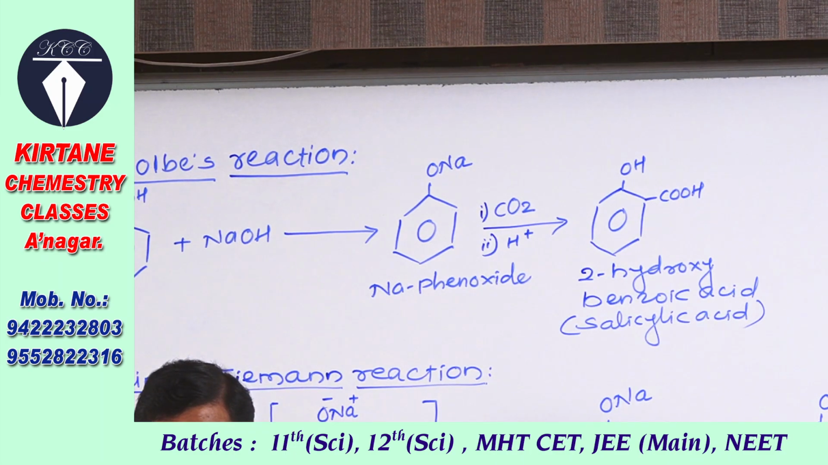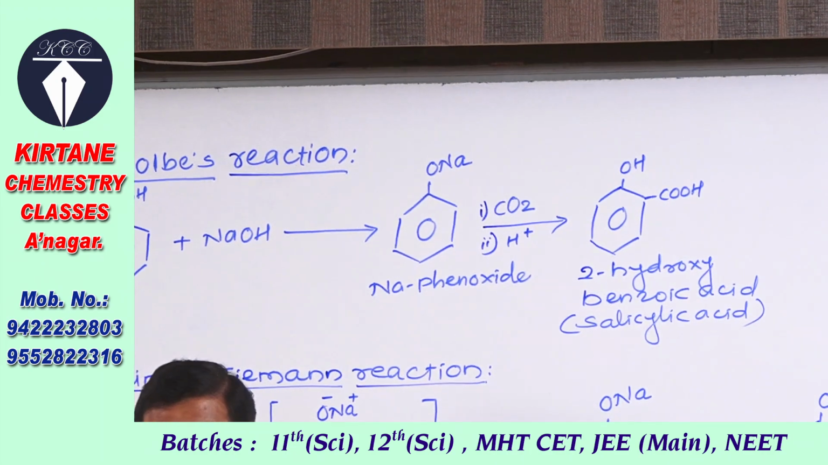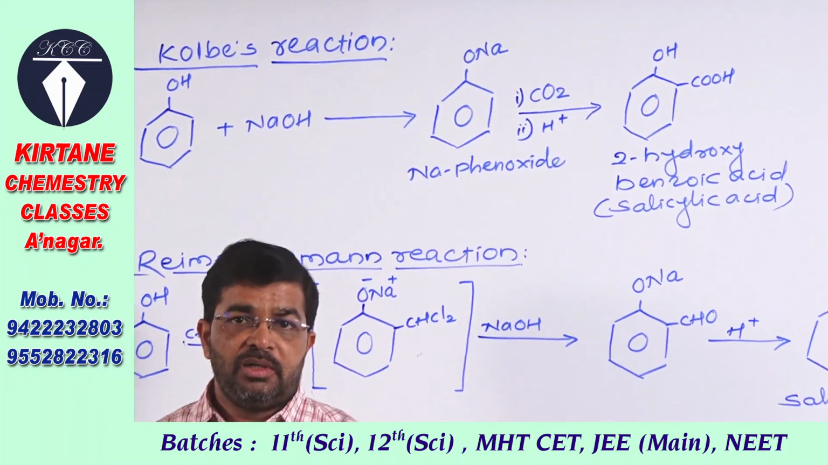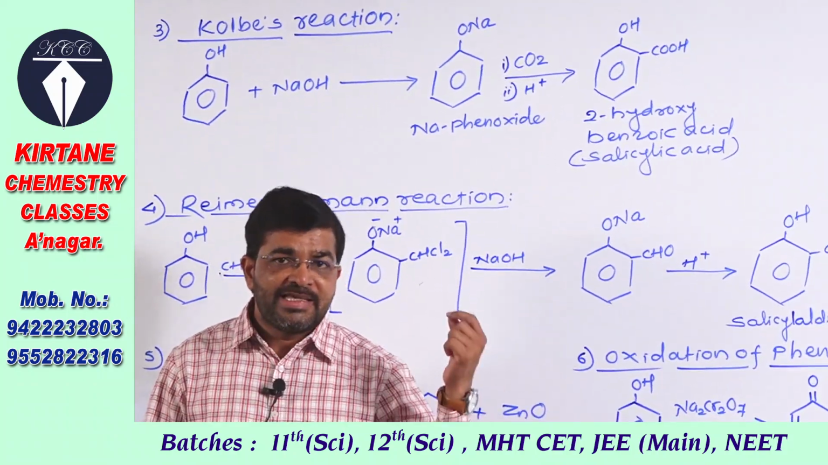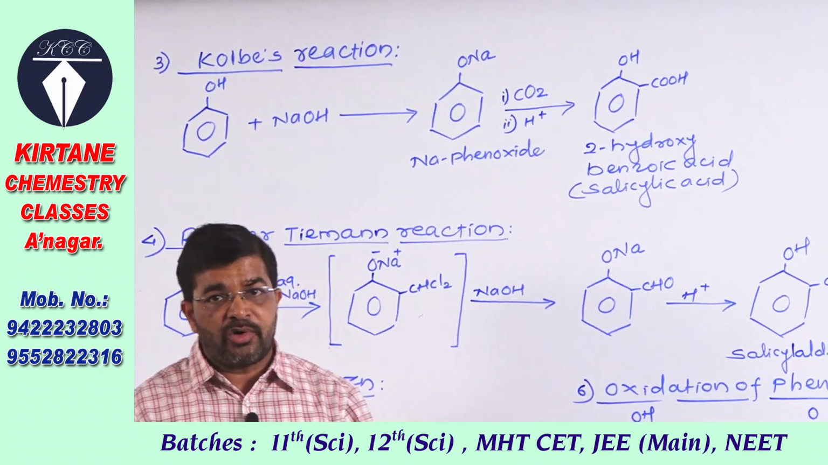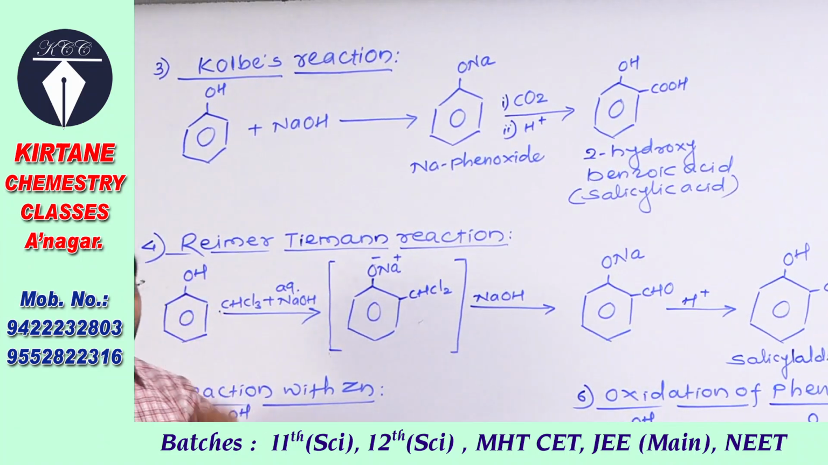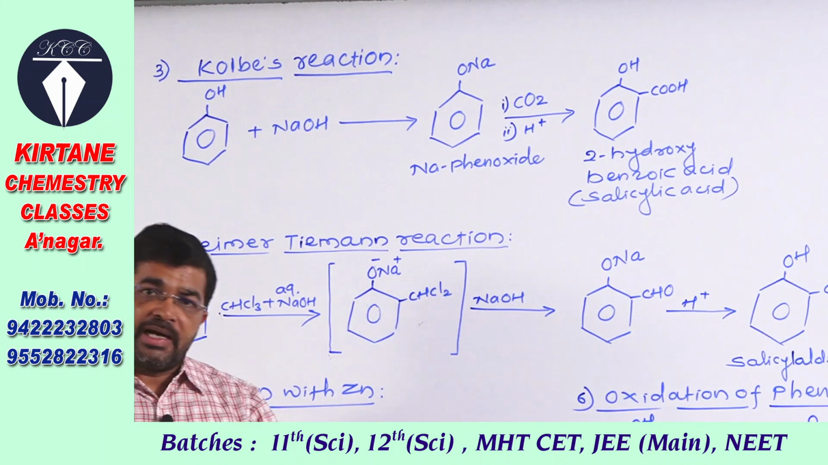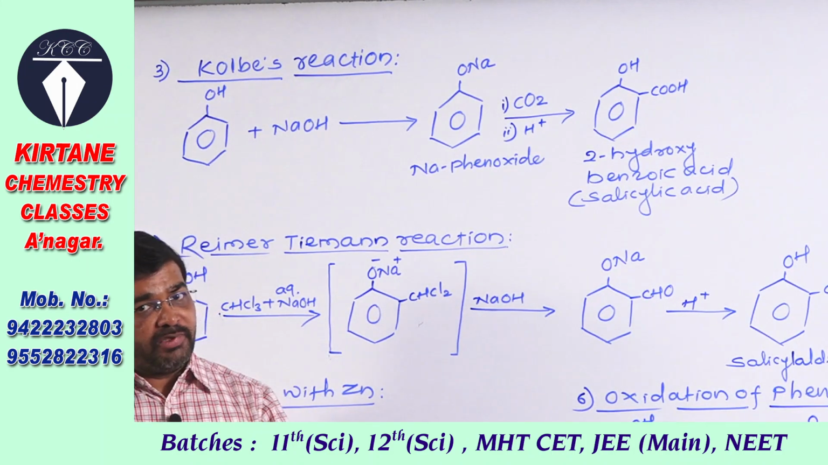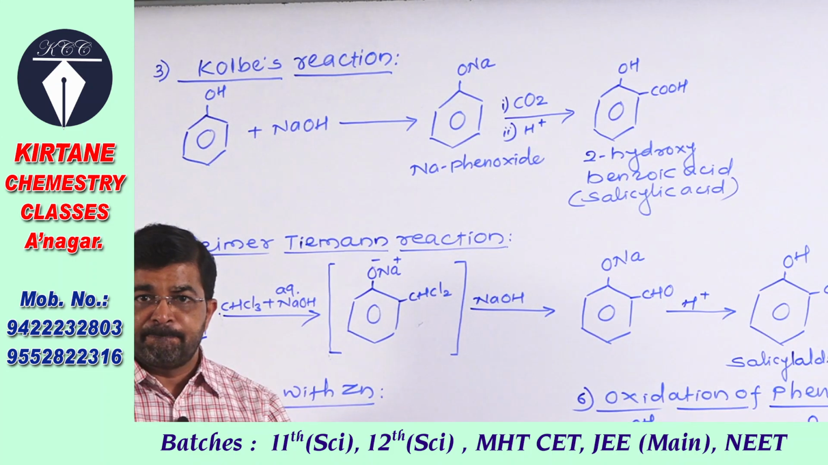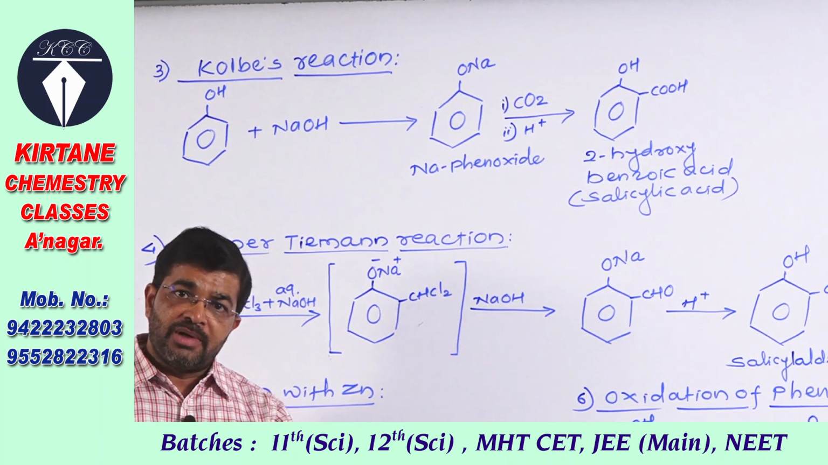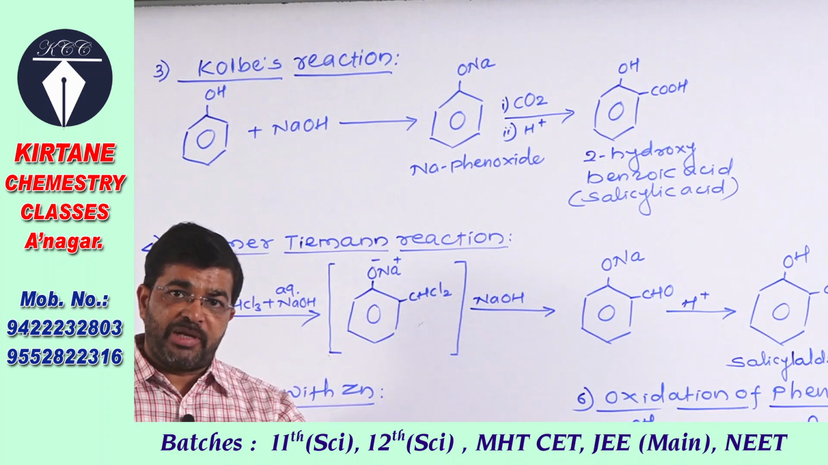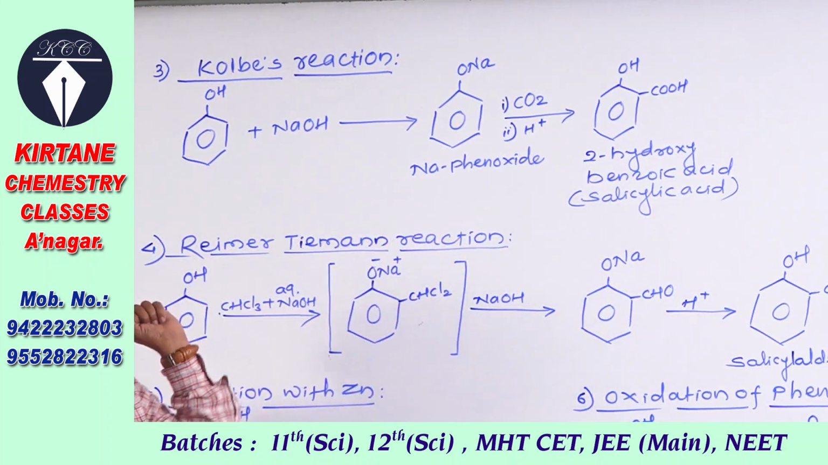So in this reaction, salicylic acid is prepared from phenol. Phenol is converted into salicylic acid. 2-hydroxy benzoic acid is named salicylic acid. The reaction is favored at low temperature. That weak electrophile, that is CO2, is active at low temperature, and therefore it is favored at low temperature.